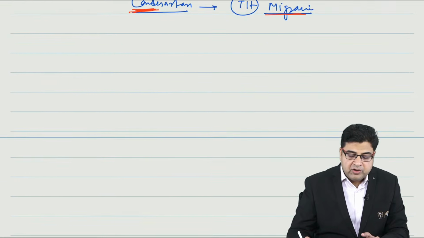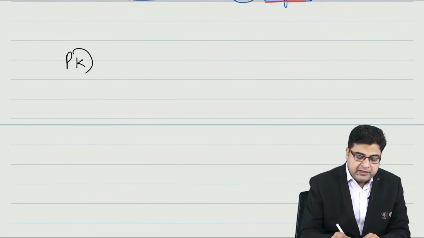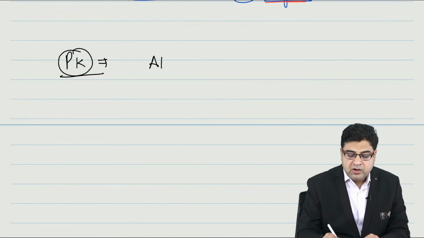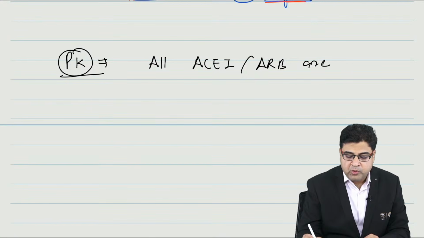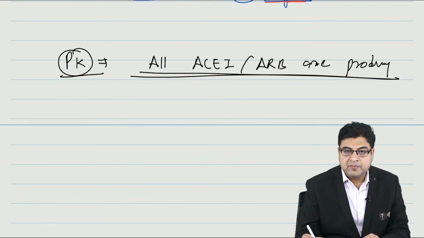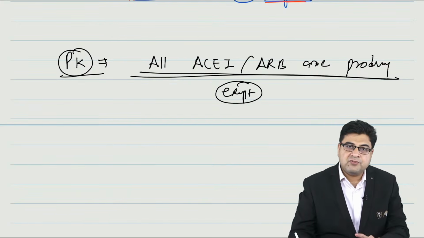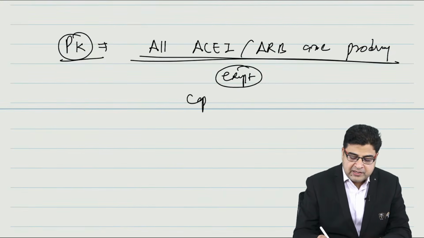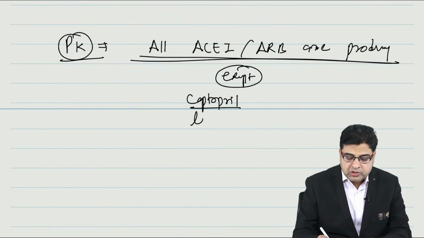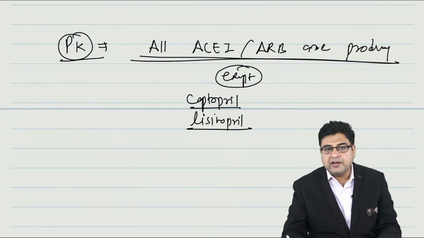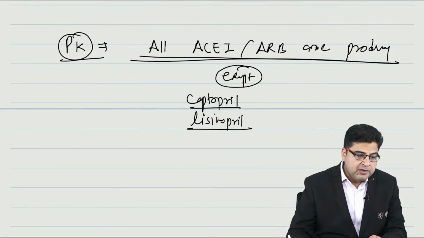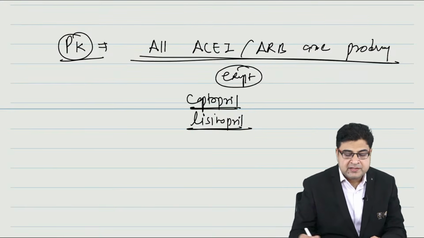Right? Now, one important point in the pharmacokinetics is that all ACE inhibitors and ARBs are prodrugs. All ACE inhibitor and ARB medicines are prodrugs except two medicines, and these two medicines are captopril and lisinopril. So captopril and lisinopril are the two medicines which are not prodrugs. They are given in the active form.